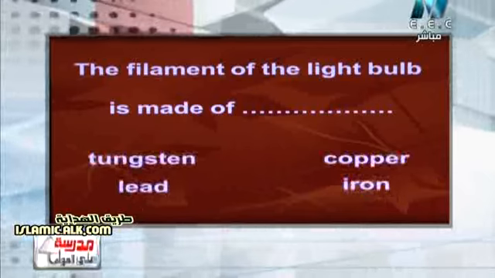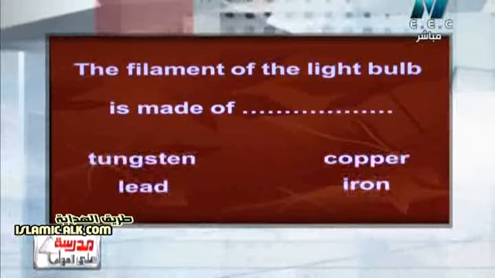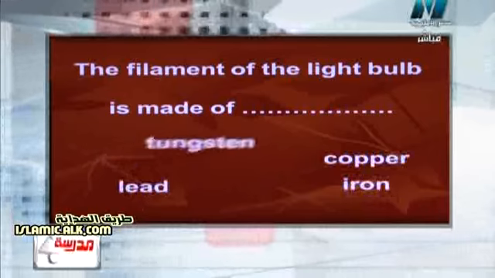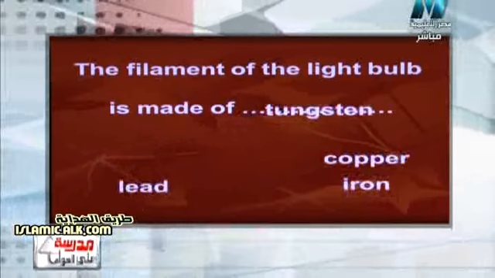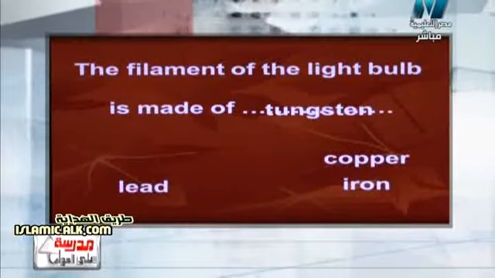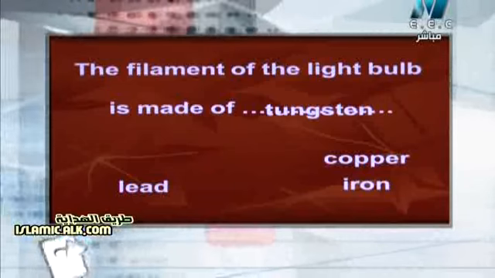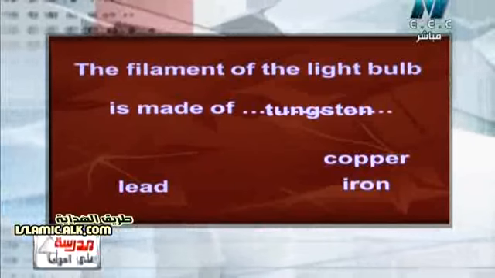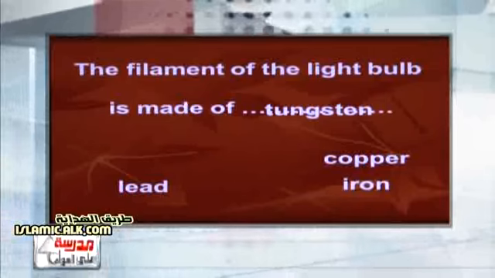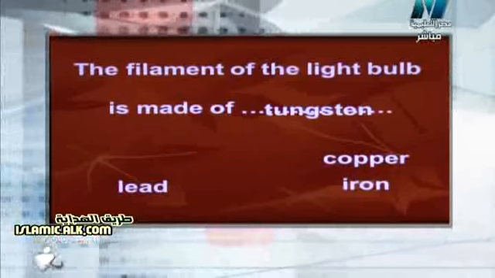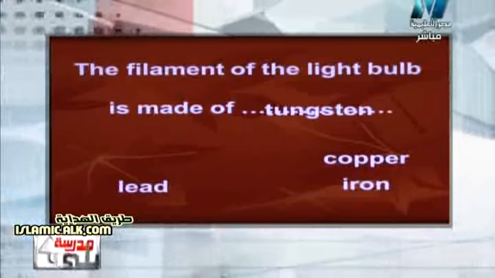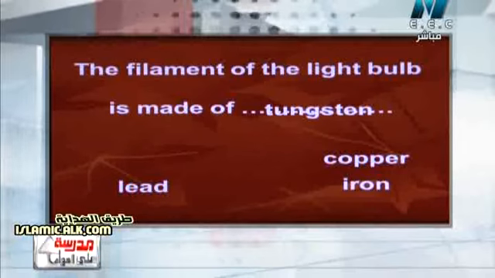Another question. The filament of the light bulb is made of tungsten, copper, lead, or iron. Surely it will be tungsten. Again, the filament of the light bulb is made of tungsten. Why? Or give reason, as I said before, because tungsten has a high melting point.